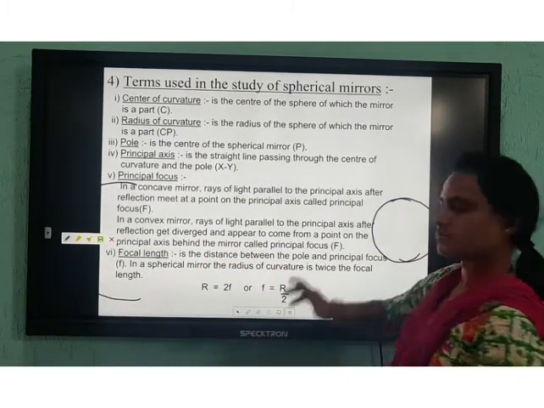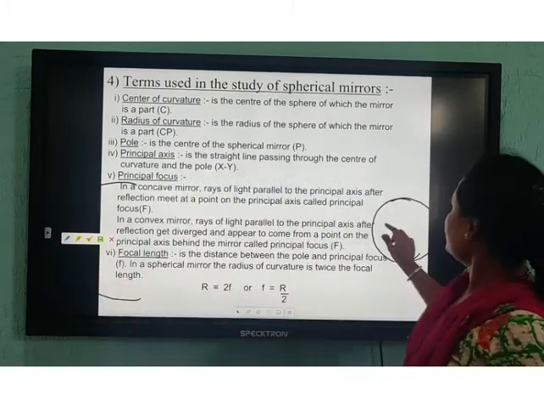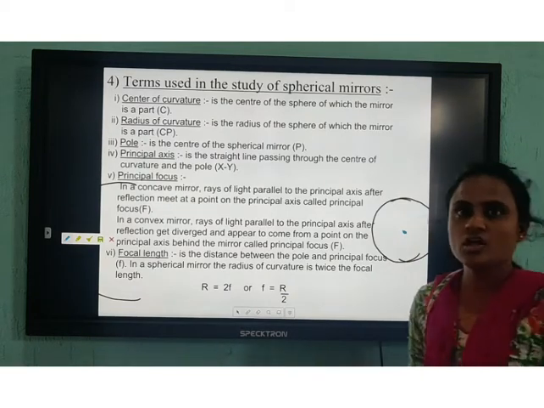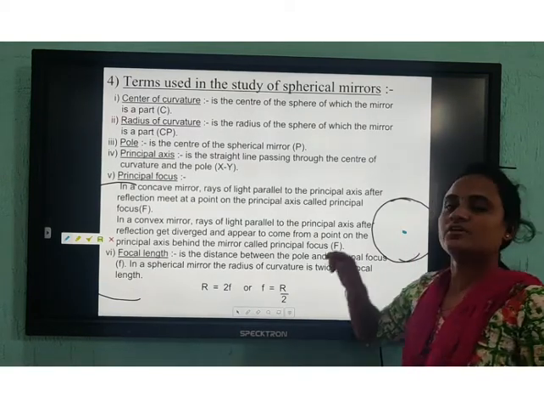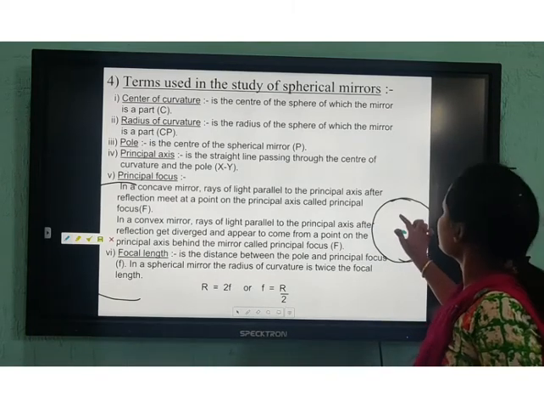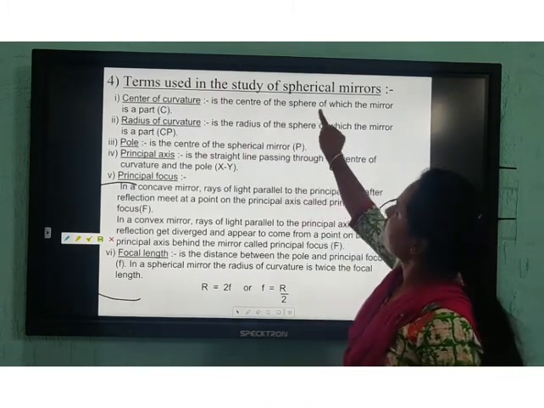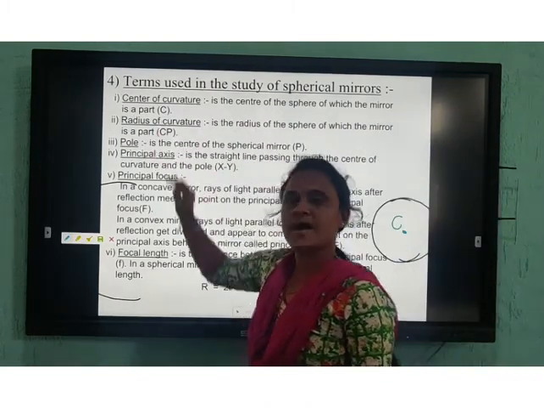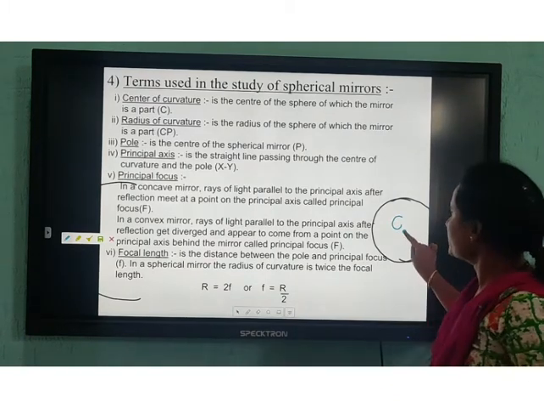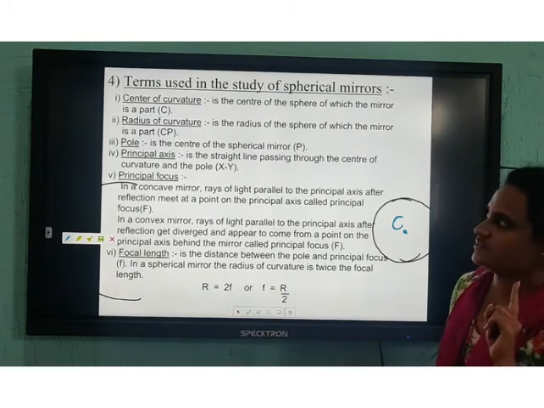Round shape. Clear? It will be in round shape. Now, in this round shape, this will always be known as the center. You all know, in a circle, the midpoint we call the center. So, in this spherical mirror, we call this the center of curvature. It is the center of the sphere of which the mirror is a part. Clear? This is known as the center of curvature. It is denoted by capital C, not small c, capital C.